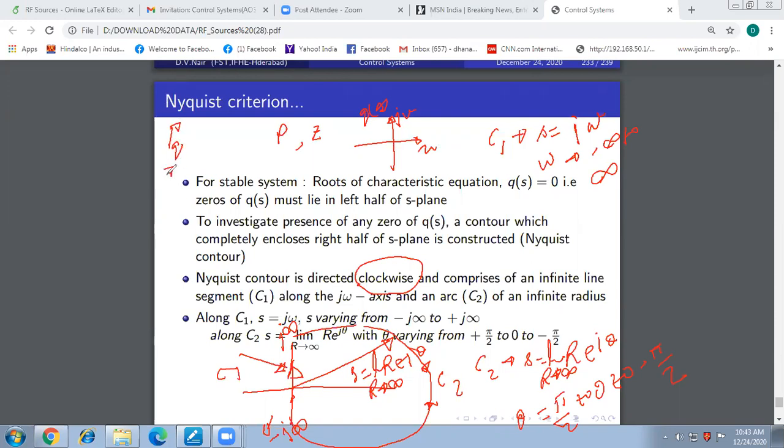Gamma Q is nothing but the contour of 1 plus GH, since Q is 1 plus GH. So what will be the encirclement of the origin of the QS plane by the contour gamma Q?